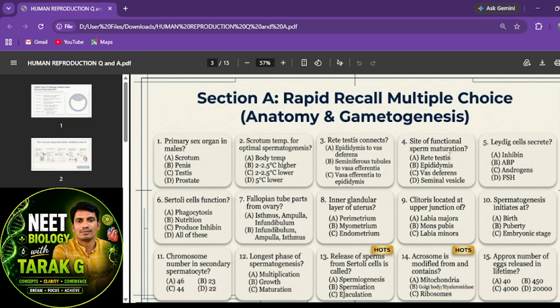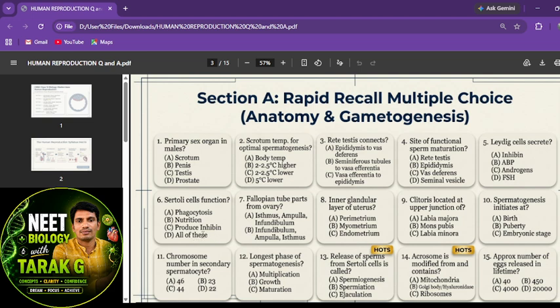And moreover, the fifth question: Leydig cell secretes which hormone, or what will be released from the Leydig cell? Obviously androgen, which is testosterone, right? Sertoli cell function: what is the function of the Sertoli cell? Do you know the other name of the Sertoli cell? Sustentacular cells. One more name, nurse cell. I'm discussing the sixth question.